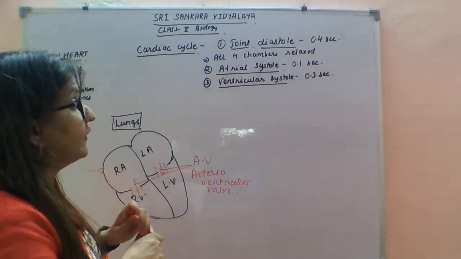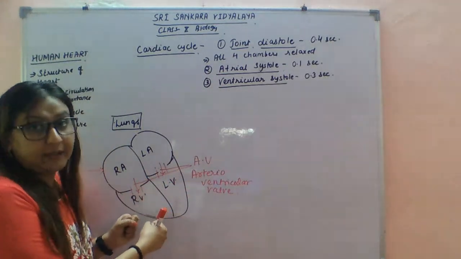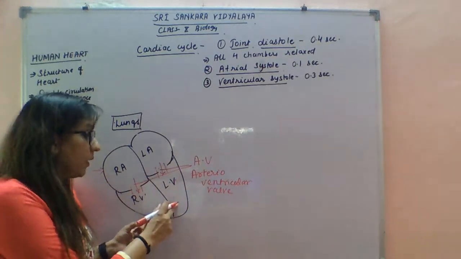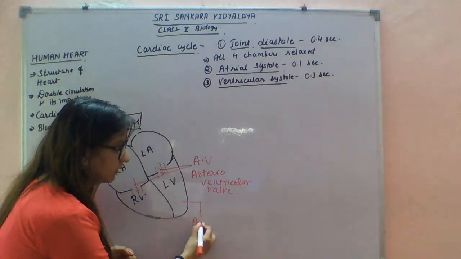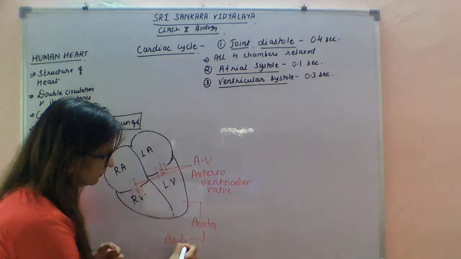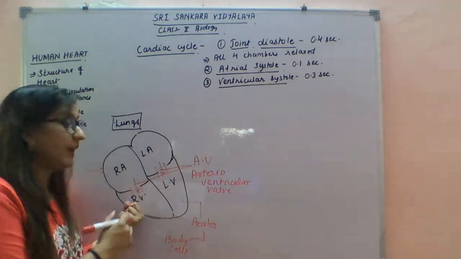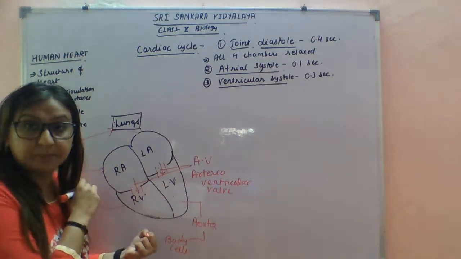When the ventricles contract, the blood goes from the left ventricle to the aorta and then to the different body cells, and from the right ventricle the blood reaches the lungs.